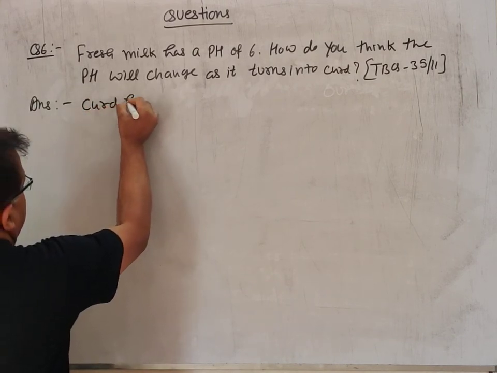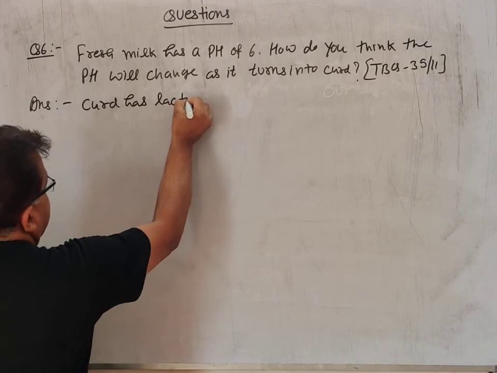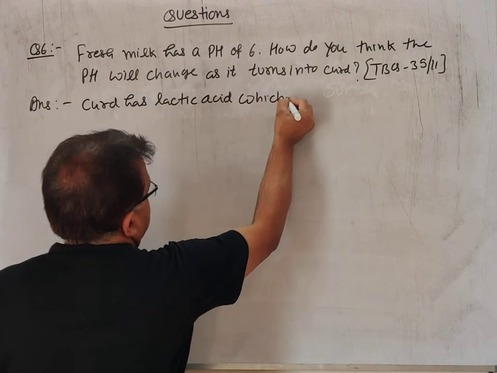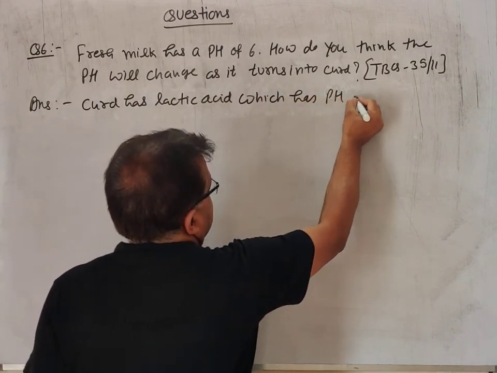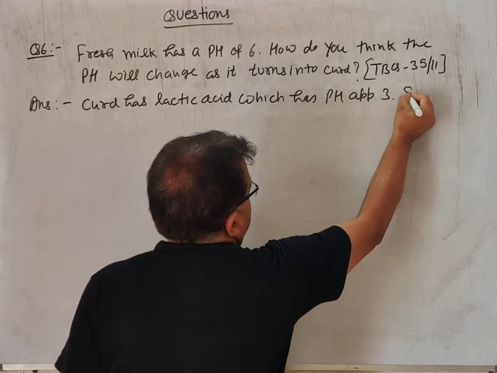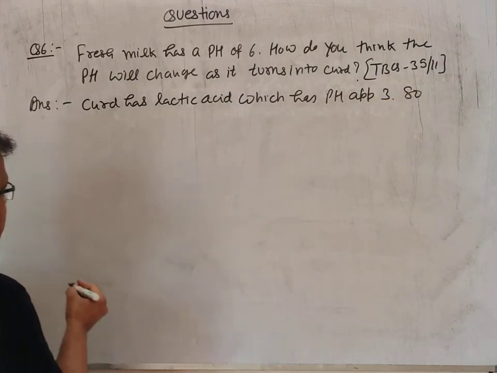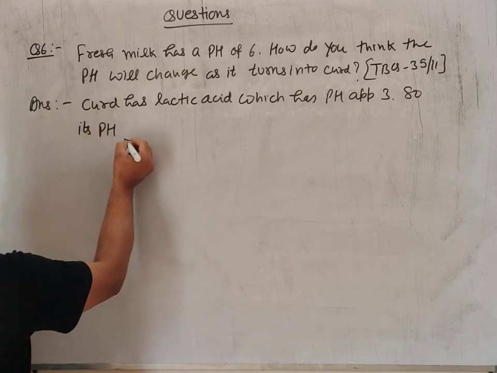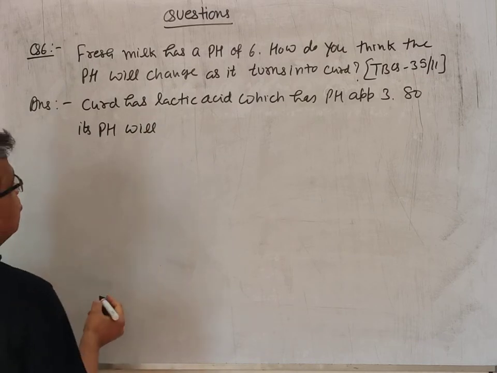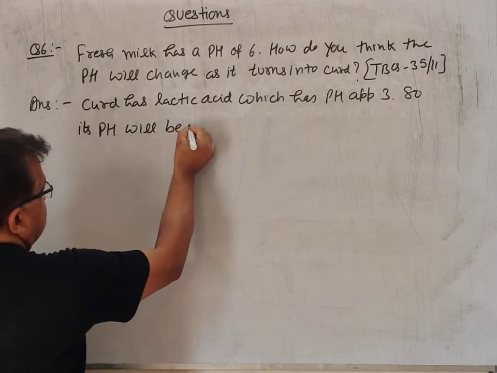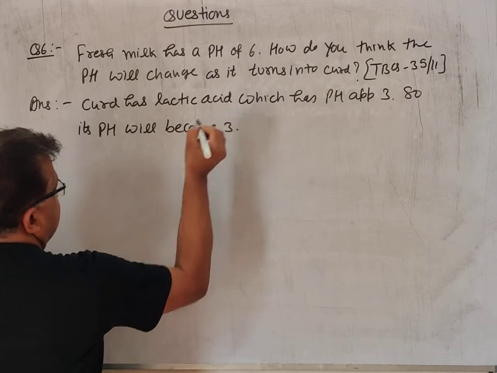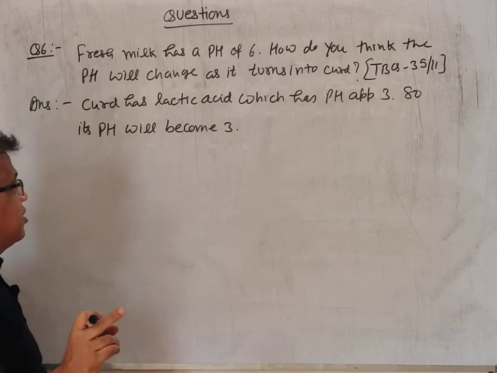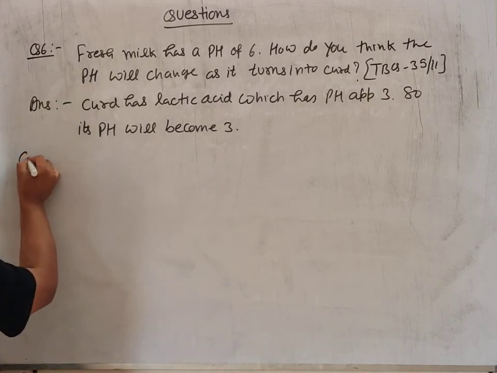Curd has lactic acid, which has a pH of approximately 3. So its pH will become 3. So this is the answer of this question. If fresh milk is converted into curd, then the pH will change from 6 to 3. Next question.